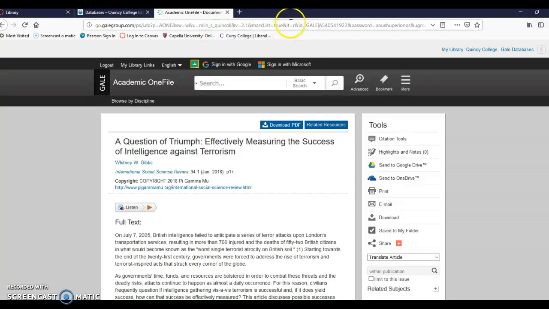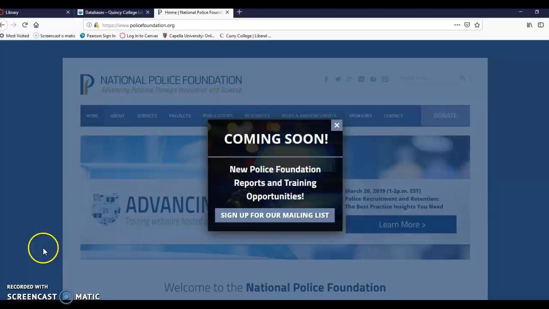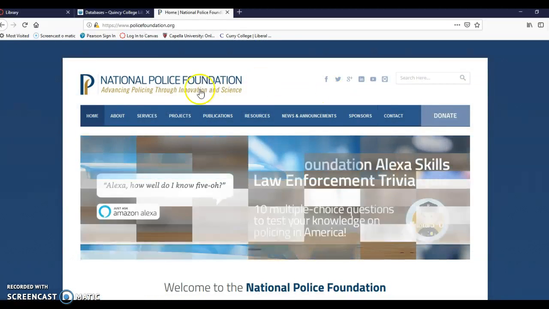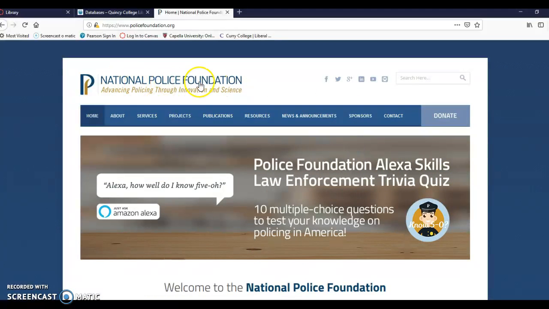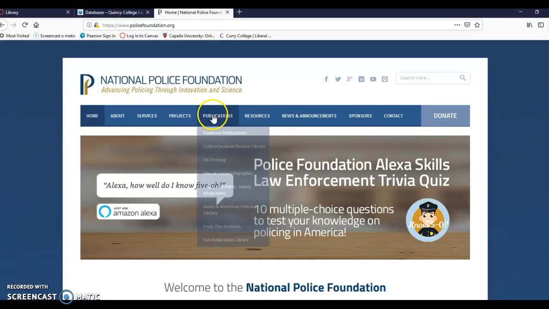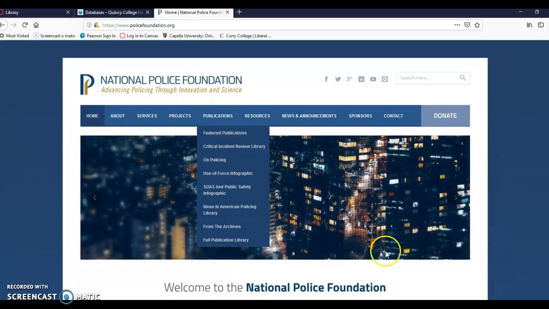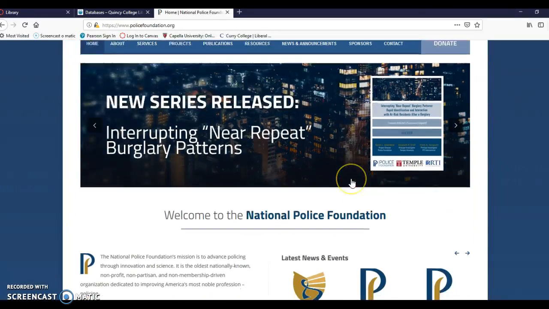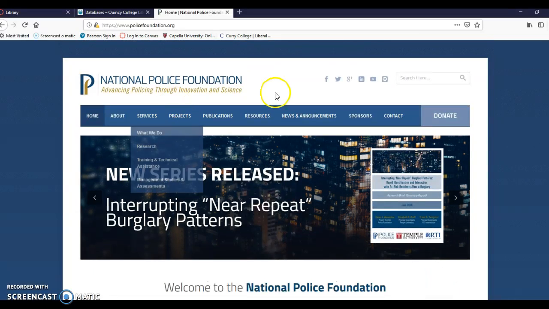For practitioner sources, you can look at the FBI Law Enforcement Bulletin, or you can look at the Police Foundation. I didn't open a thing for the FBI Bulletin, but here's the one I said, the National Police Foundation. If you look here under publications and resources, they've got a bunch of stuff in here. This is a very cool website with a lot of great information on it. So I suggest you check this out as well.